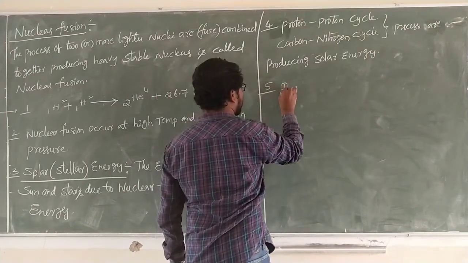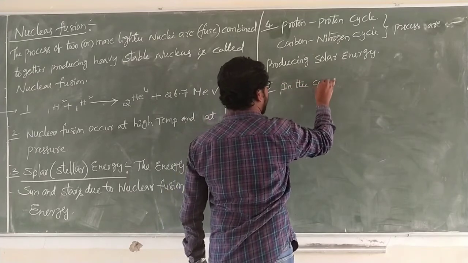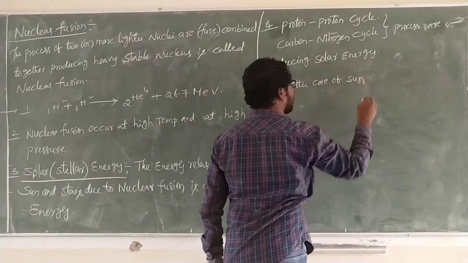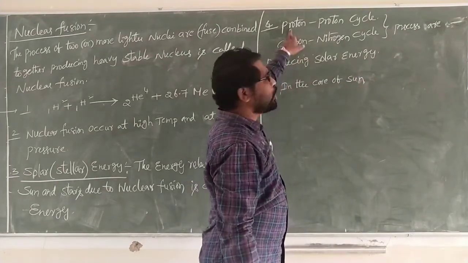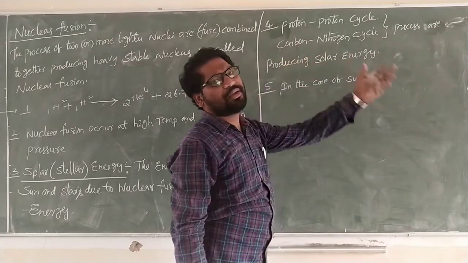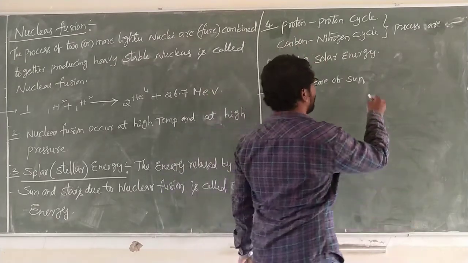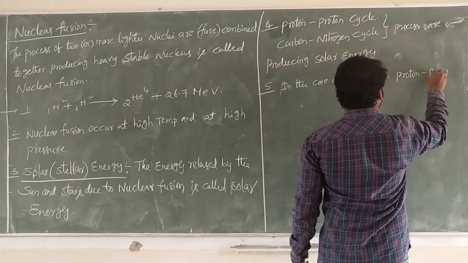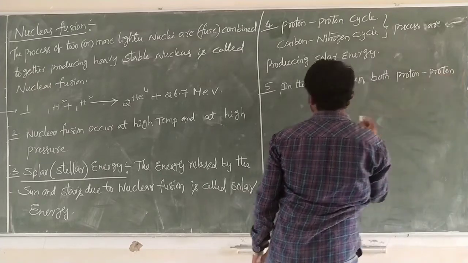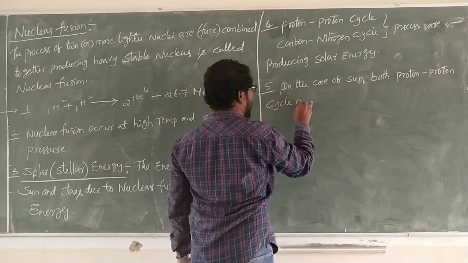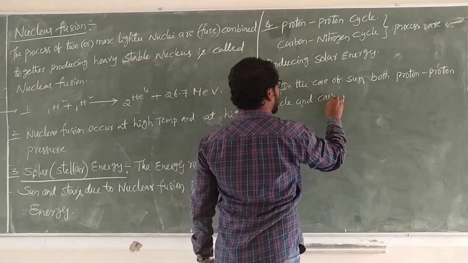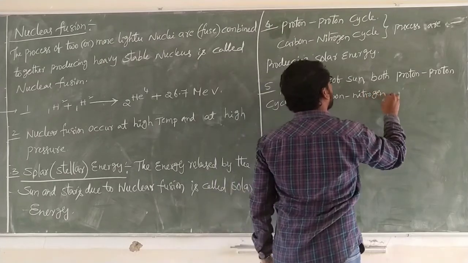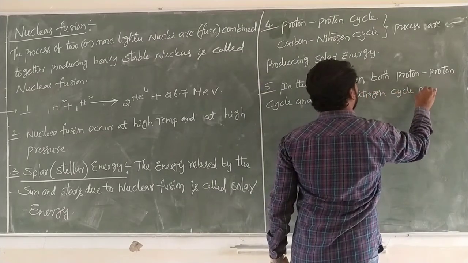In the core of the sun, both the proton cycle and the carbon nitrogen cycle occur.